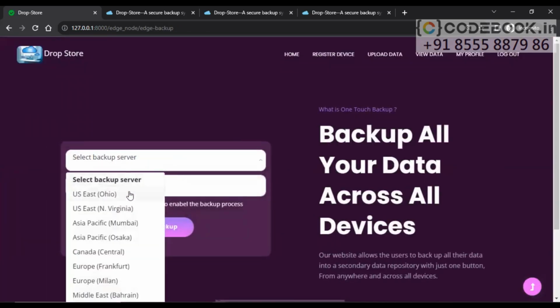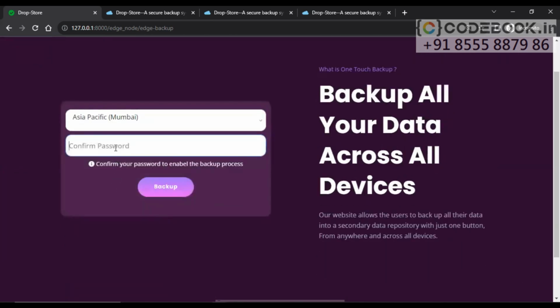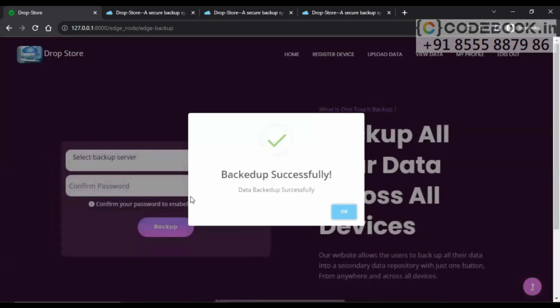Select backup server. So I will select here Asia Pacific Mumbai. I have to provide the password for backing up all my data to this server at once. Okay, so let me provide the password here. Backup. So all my data will be backed up at once. Data backed up successfully. From all the regions, the data will be backed up.